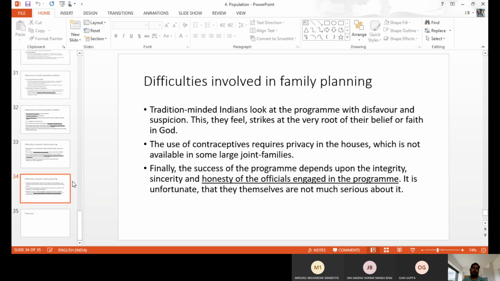But those who are living in the joint family, they are not able to plan. They are not able to do everything independently, because when they go out, grandparents will ask, where are you going, what are you doing, like this. The questions will be asked from the parents, the grandparents side. So the couple is not able to do family planning independently. There are a number of restrictions from the joint family. Some family members do not allow, some family members encourage. Some issues are there because of the joint family or the traditional mindset. So they are not able to follow the family planning things properly in our society.